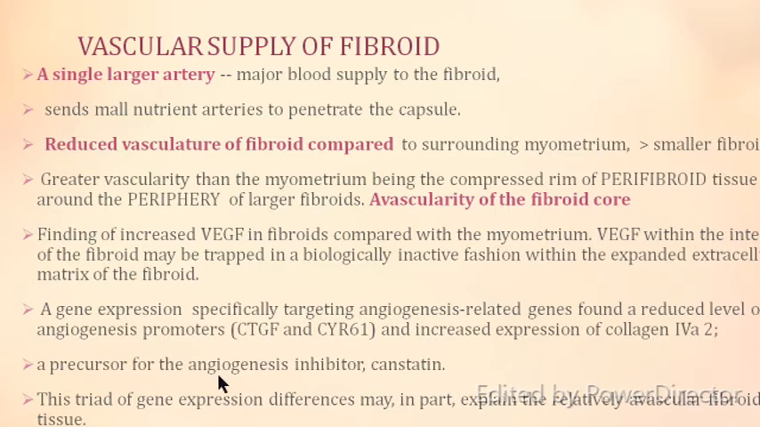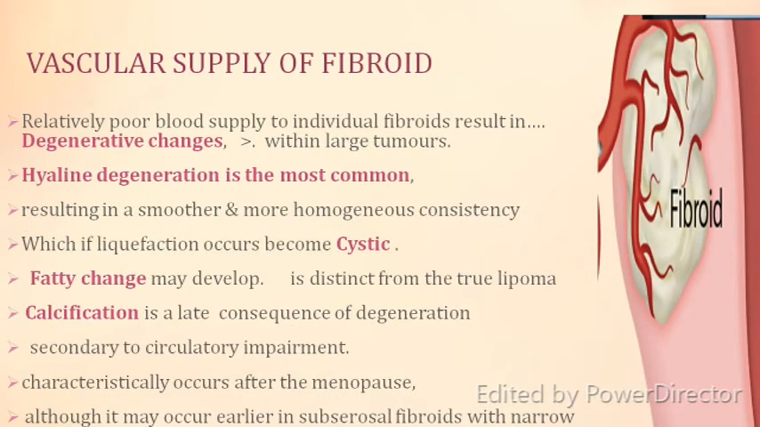There was a precursor for angiogenesis inhibitor, that is canistatin. This triad of gene expression may explain the relative avascular nature of the fibroid. Now when there is a poor vascularity to individual fibroids, this leads to certain changes, and basically these are called degenerative changes of the fibroid.